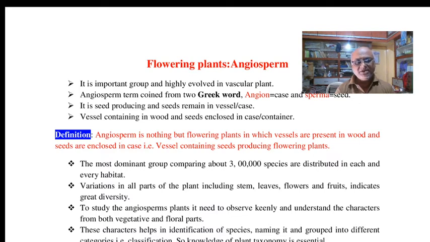Angiosperms are nothing but the largest group of flowering plants, and it is very highly evolved in the group of vascular plants. The word angiosperm is made from the Greek language: angios means case, and spermum means seeds. Angios has another meaning, that is vessel.